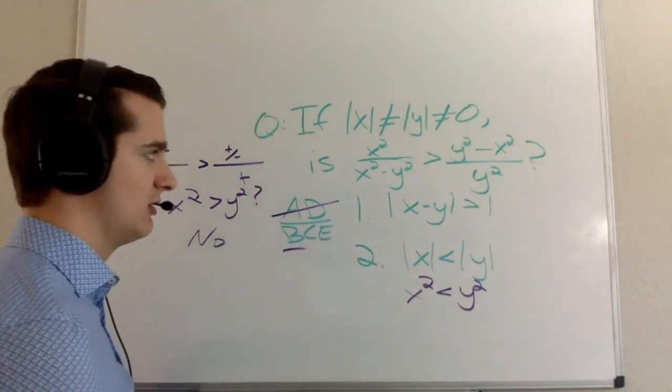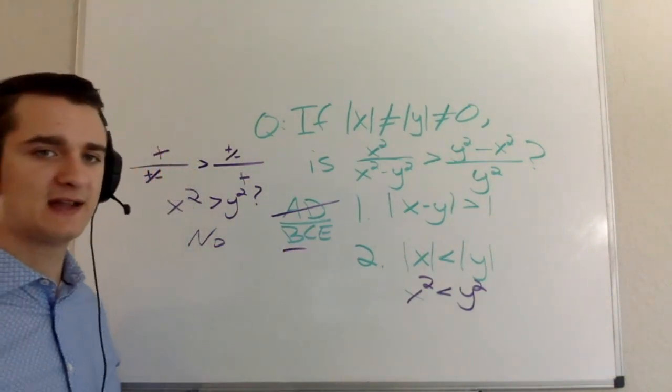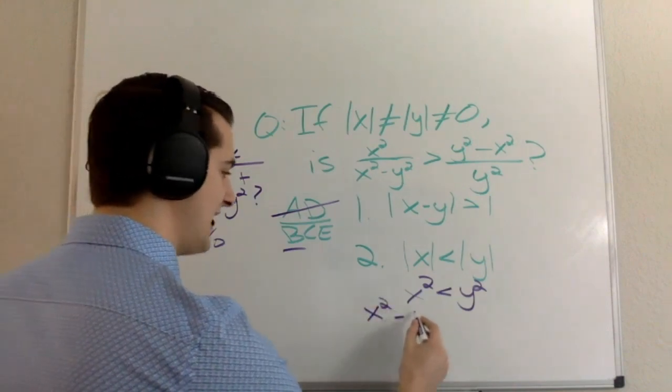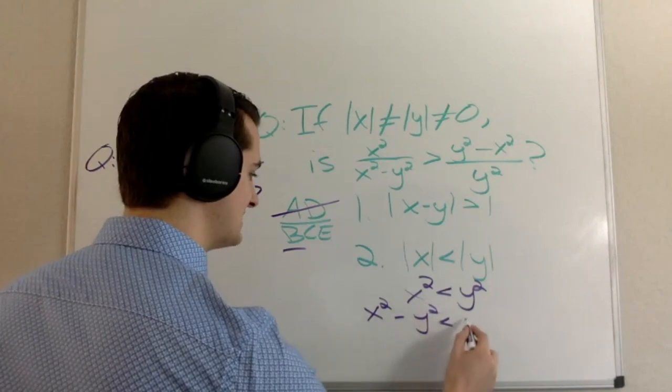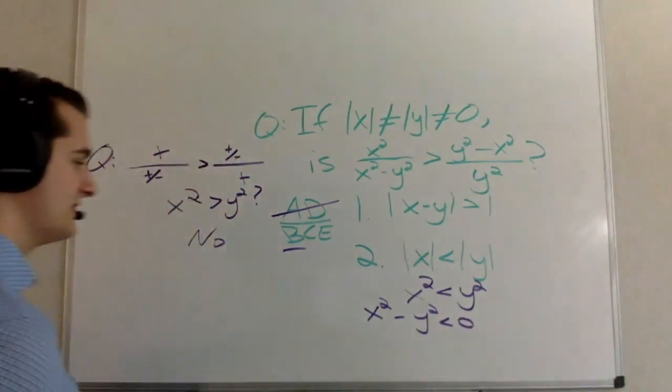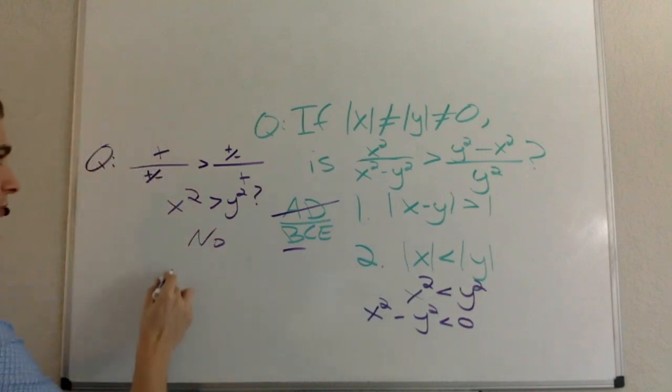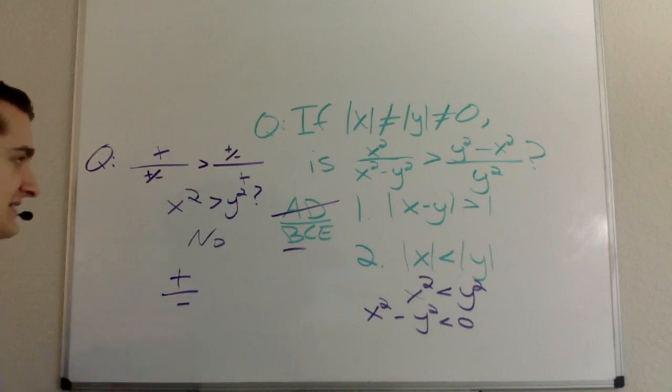Again, just to push this a little bit further and take it back to the question so you can fully understand it, I could rewrite this as x squared minus y squared is less than 0. That means in my question, I'm going to have a positive over a negative on my left-hand side.